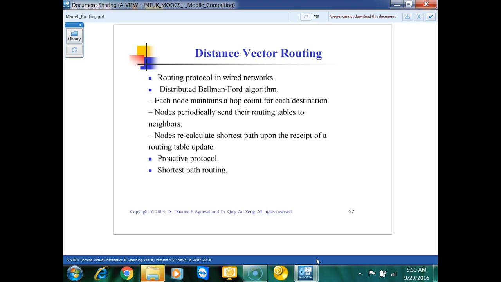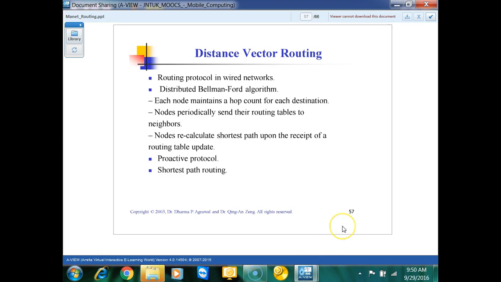Popular routing algorithms are based on an algorithm called the Bellman-Ford algorithm. This algorithm is basically used in wired networks. If we have intermediate nodes connected to the wired network, there also we use routing tables to store the route from source to destination.